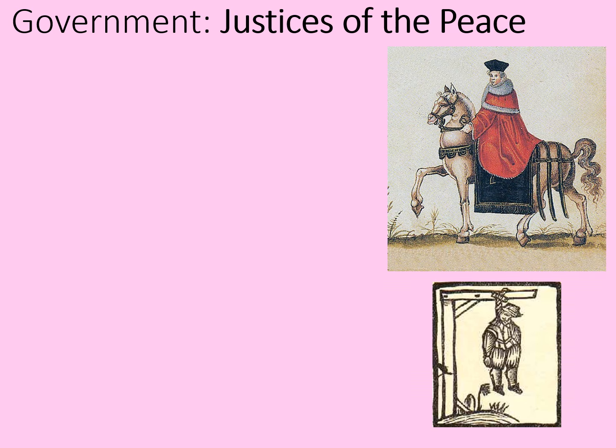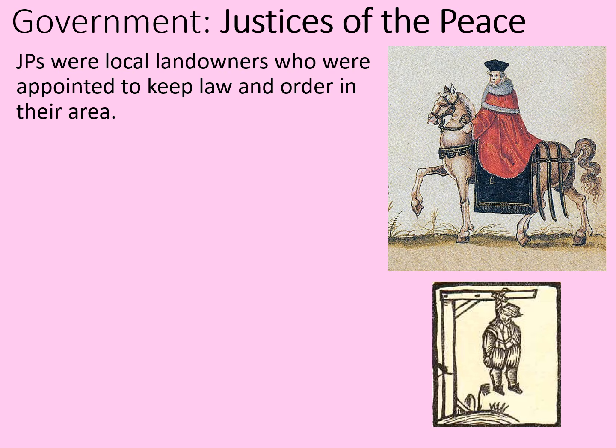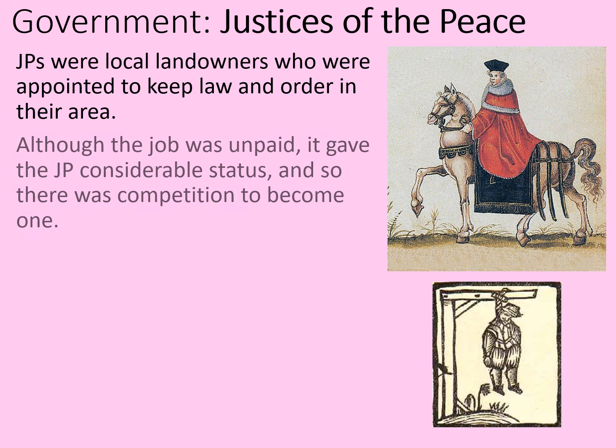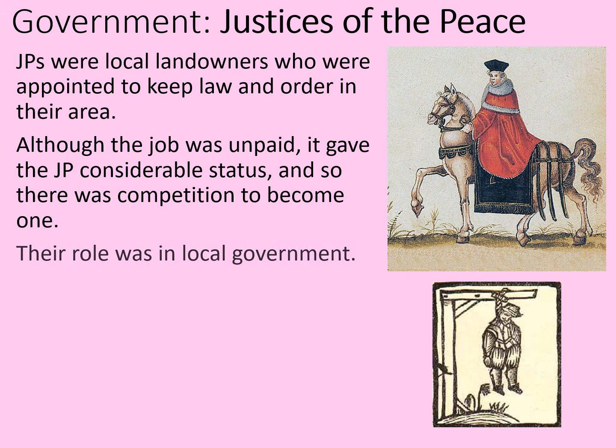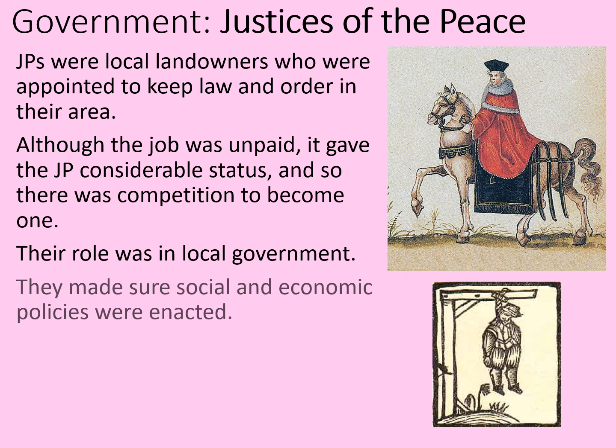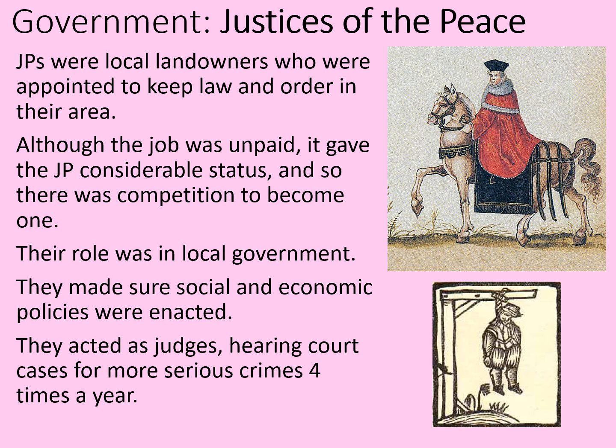Also on a local level, we've got the Justices of the Peace. This is often abbreviated simply to JPs. JPs were local landowners who were appointed to keep law and order in their area. Although the job was unpaid, it gave the JP considerable status, and so there was competition to become one. Their role was in local government. They made sure that social and economic policies were enacted, and they acted as judges, hearing court cases for the more serious crimes 4 times a year.